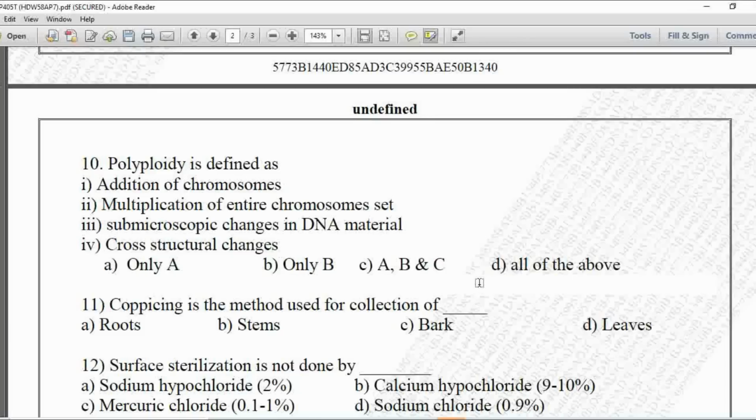So here if we see all the definitions given for polyploidy, option B is the multiplication of the entire chromosome set, that is the correct answer. So from this A, B, C, D, option B is the correct answer for this MCQ.